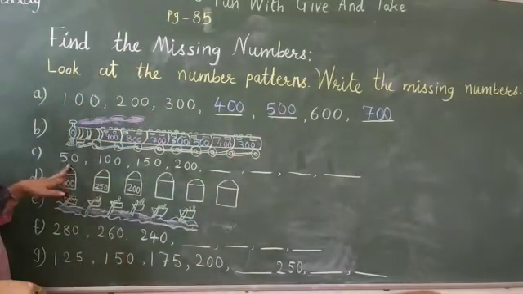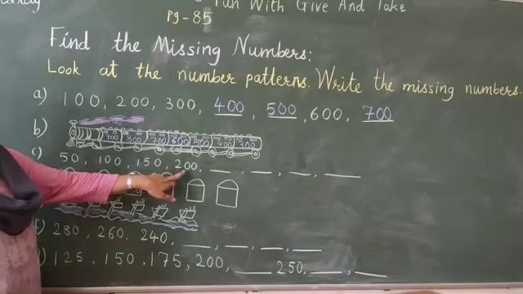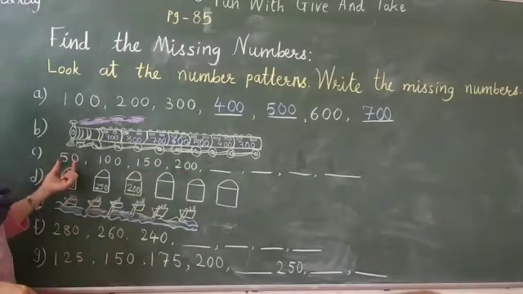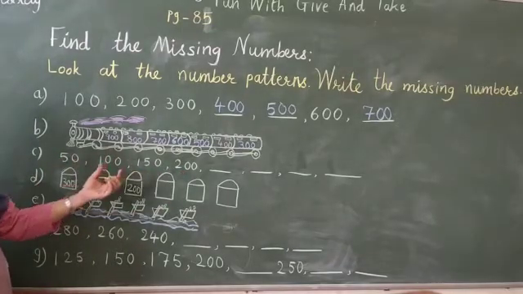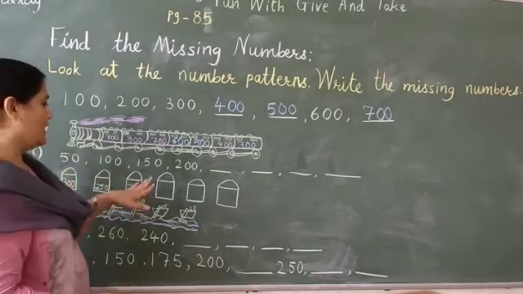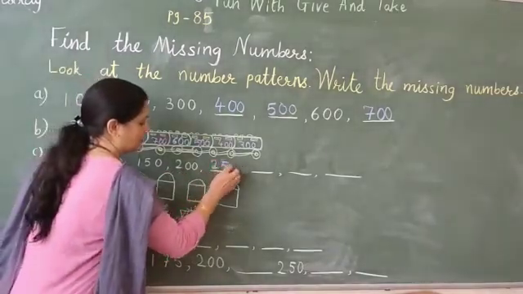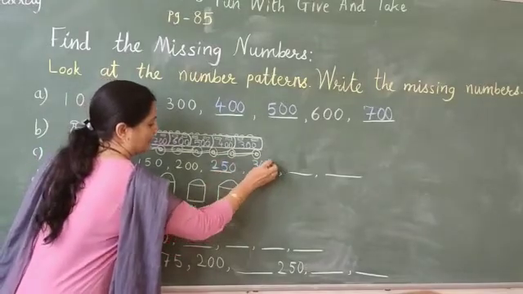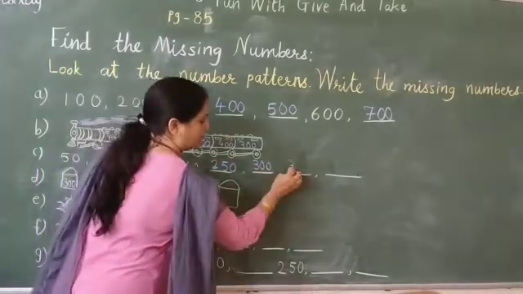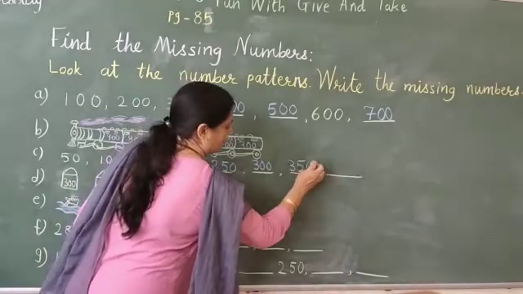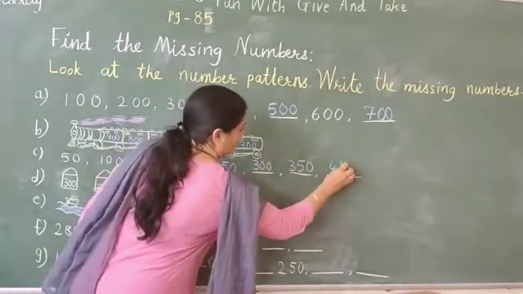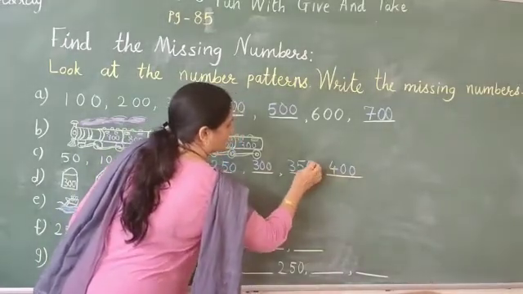Now here: 50, 100, 150, 200. That means we have to add 50 each time. So after 200 it will be 250, 300, 350 and then 400.